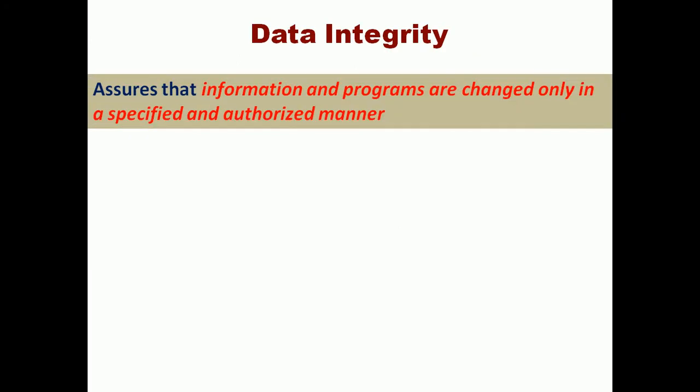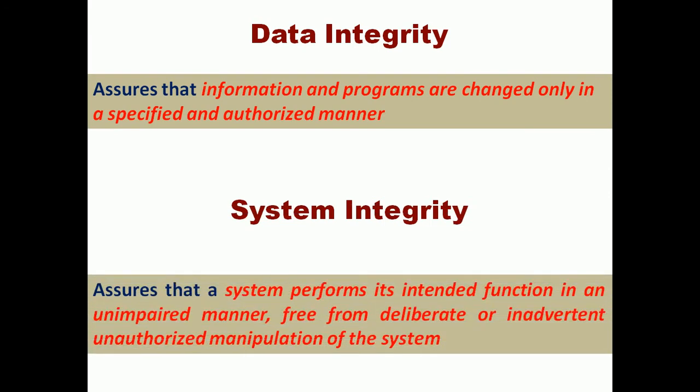Data integrity is information and programs are changed only in a specified and authorized manner. That's why I said it is related to access control. And system integrity. System integrity is systems perform their intended function in an unimpaired manner, free from deliberate or inadvertent unauthorized manipulation of the system.